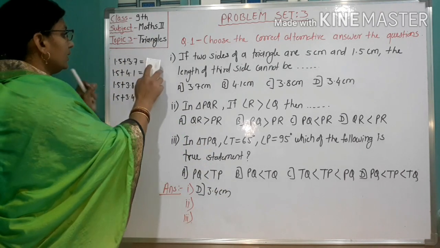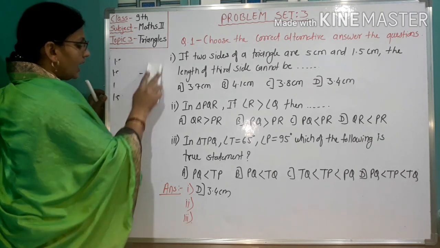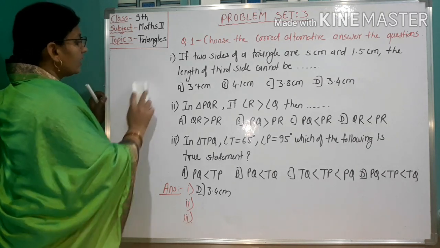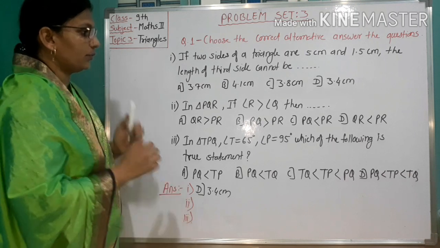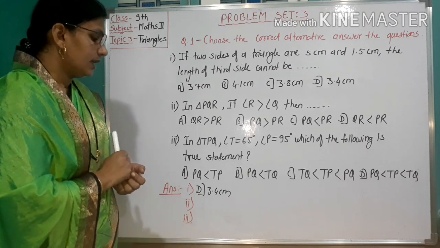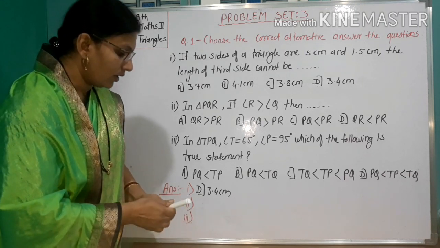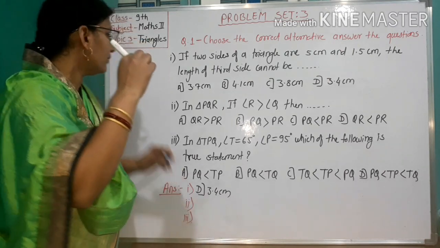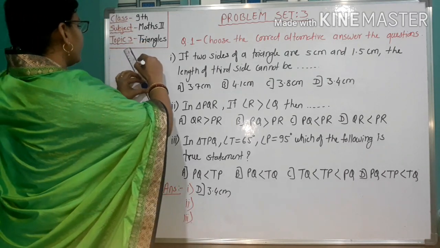Question number 2. In triangle PQR, if angle R is greater than angle Q, then dash dash. First draw a rough figure of triangle PQR.